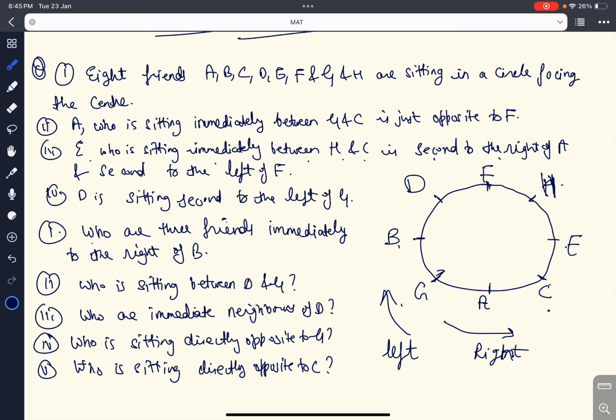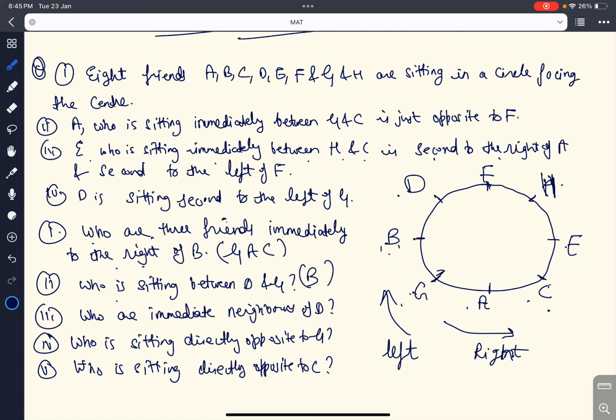Now our first question is, who are the 3 friends immediately to the right of B? Immediately to the right of B: G, A, C. So these are the 3 friends who are to the right of B. Who is sitting between D and G? B is sitting between D and G.